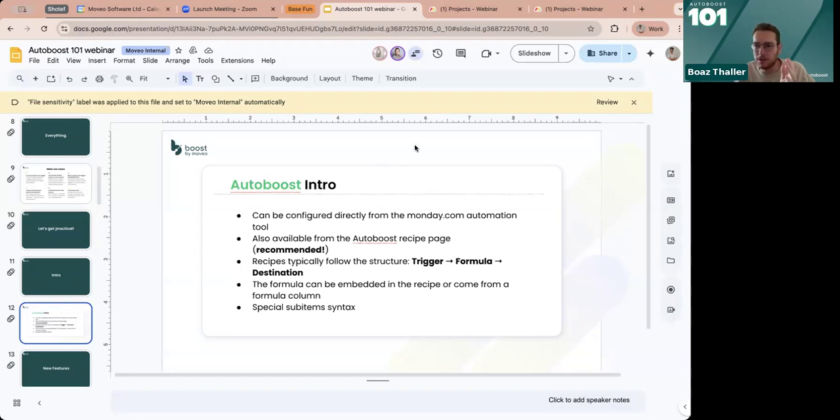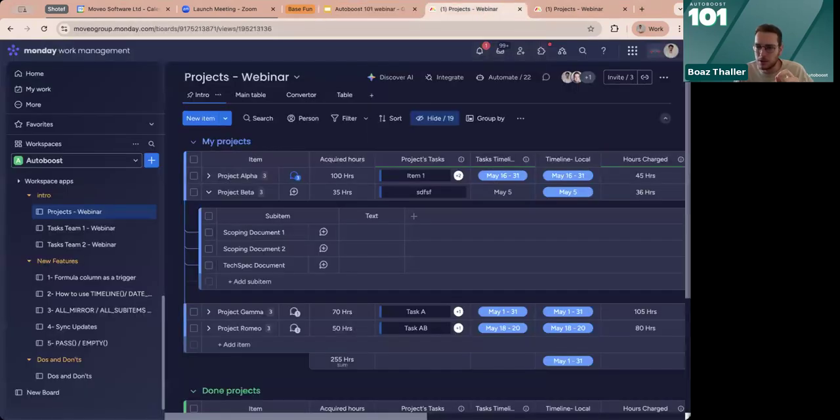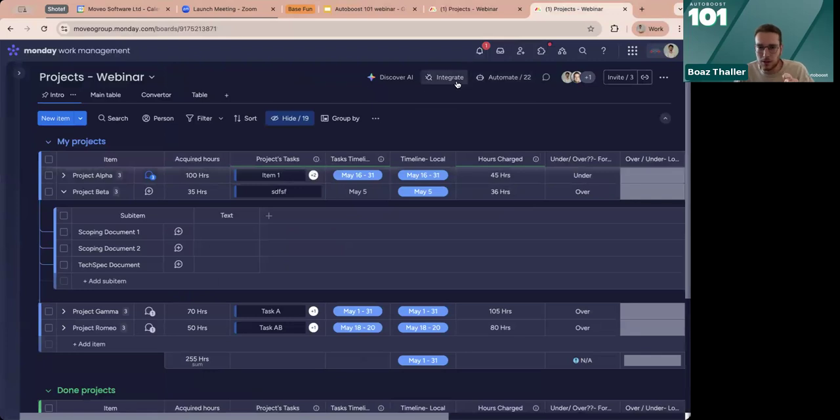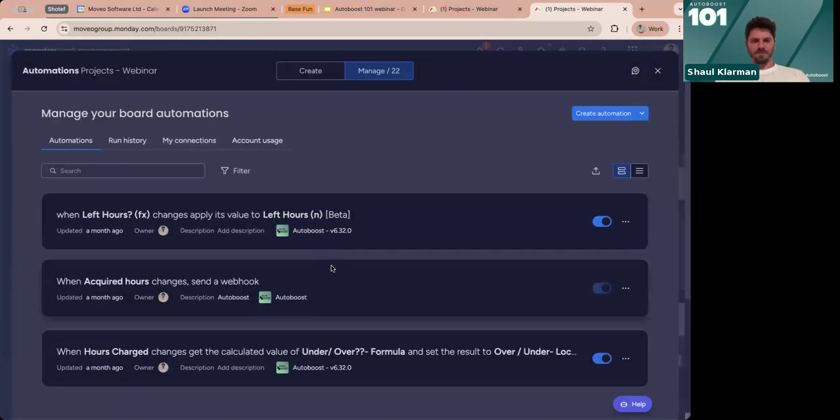Basically, the main usage of the sub-item dot something is exactly the same as clicking on an item column within this dialog. Shaul, can you open it just real quick?